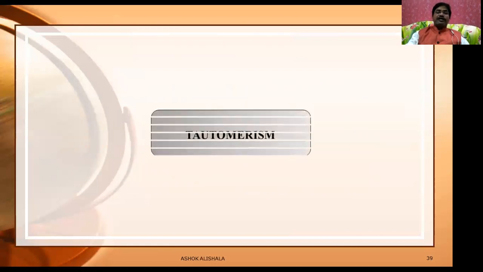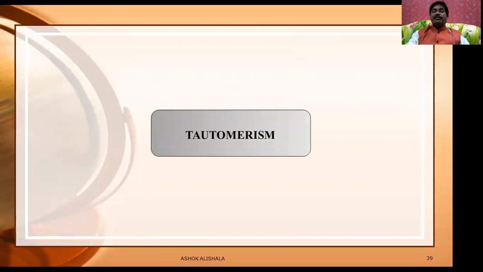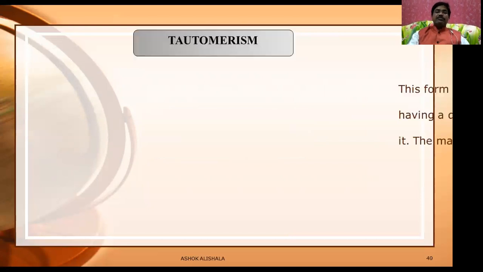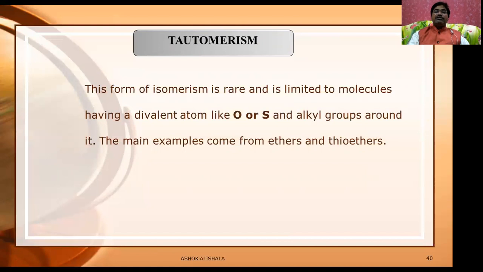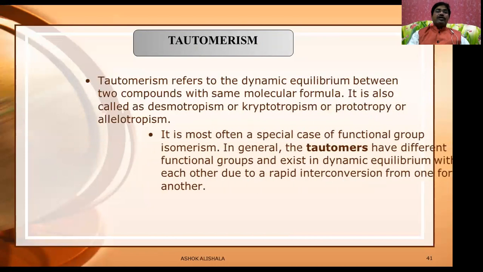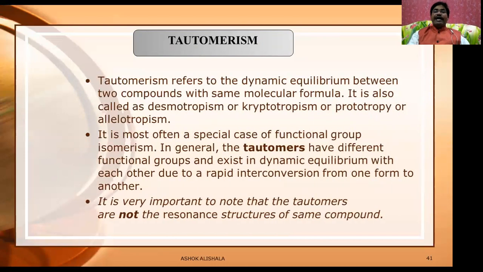Now let us go for another isomerism, which is tautomerism. What is tautomerism? Tautomerism refers to the dynamic equilibrium between two compounds with the same molecular formula. It is also called desmotropism, cryptotropism, prototropy or allotropism. And it is most often a special case of functional group isomerism.